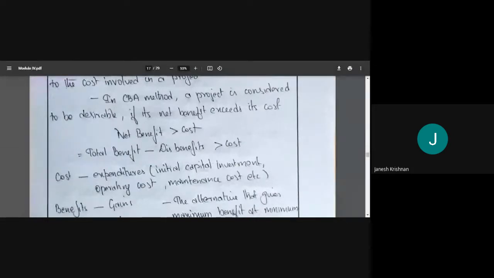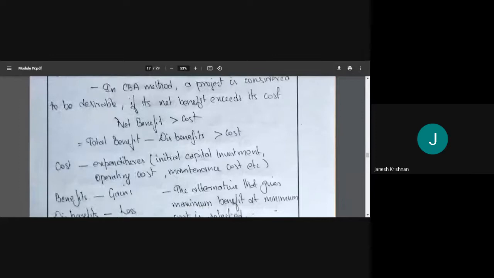And what is net benefit? Net benefit is total benefit minus total cost. Okay, it should be greater than cost. And what are the costs? Costs involved are expenditure. Okay, expenditure is the cost.